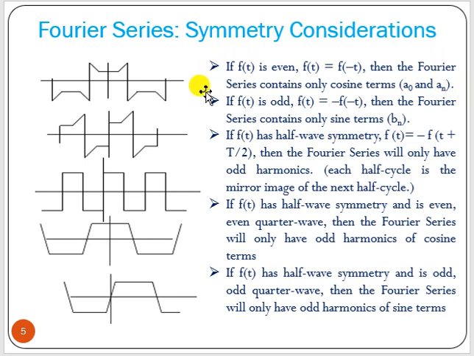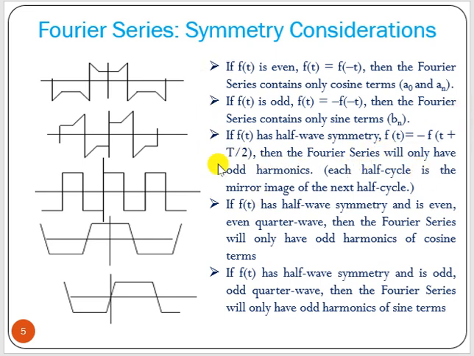So for even symmetry we will have the a0 value and an value, and bn will be 0. Now if f(t) is an odd function, that means f(t) equals minus of f of minus t, then the Fourier series contains only sine terms, that is only bn coefficient values. a0 will be 0 and an will be 0. So this is for even and odd.